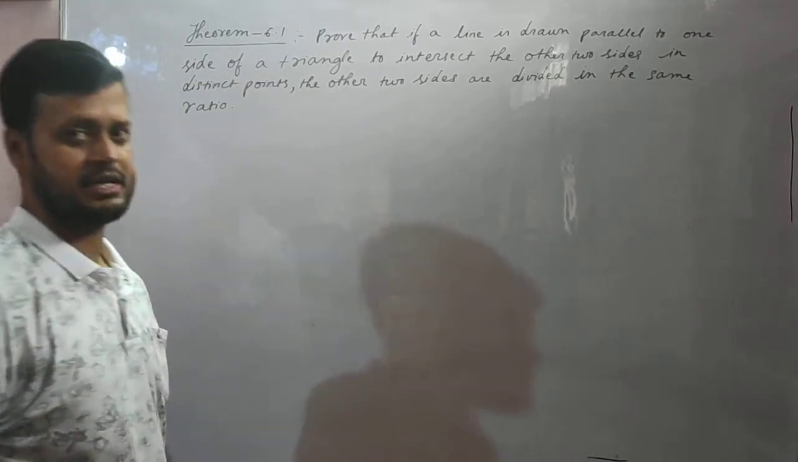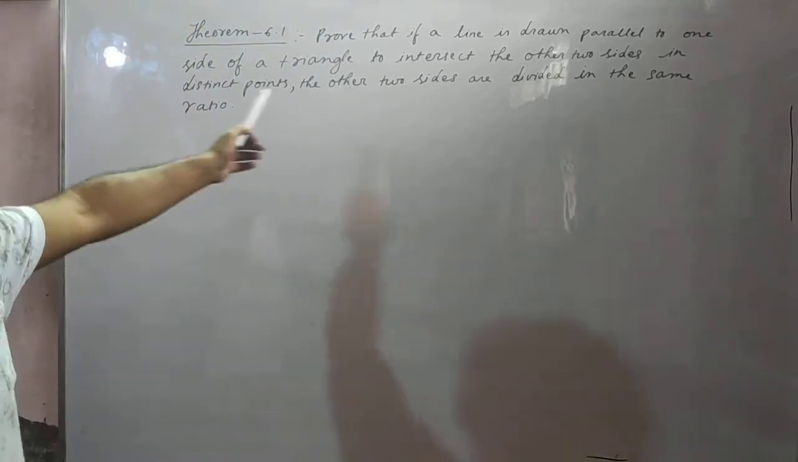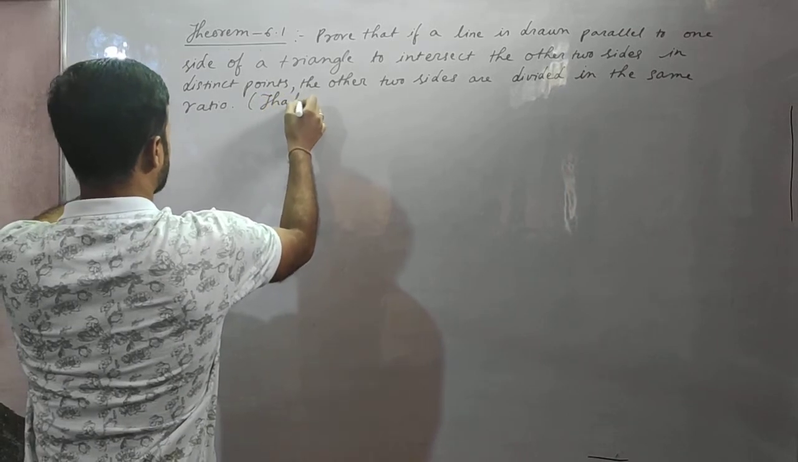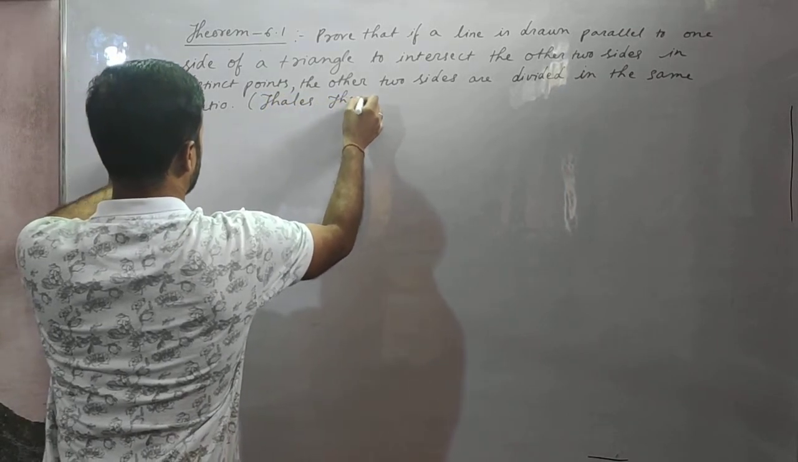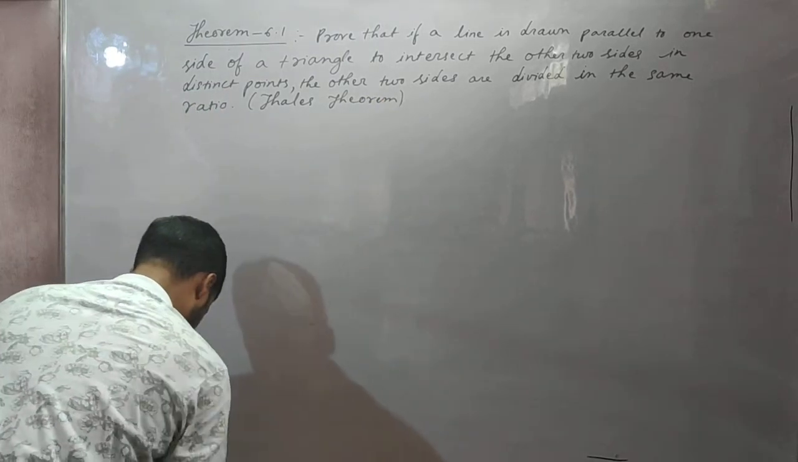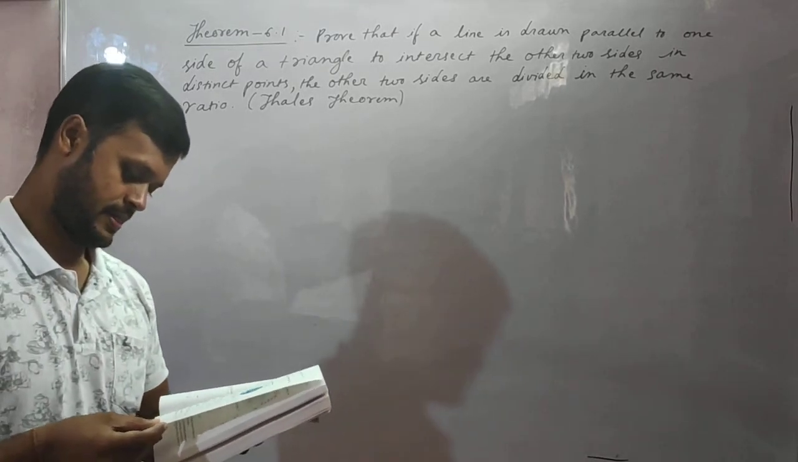Okay, so what is the meaning of this statement that has been said? Prove that if a line is drawn parallel to one side of a triangle... This theorem is also called, students, the Thales theorem. So this theorem is also called the Thales theorem.